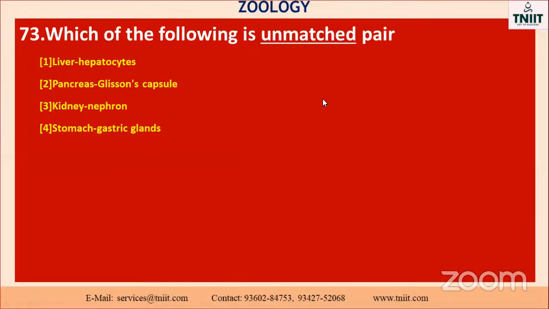So which of the following is an unmatched pair? Liver, hepatocytes; pancreas, Glisson's capsule; kidney, nephron; stomach, gastric glands. Hepatocytes, where is it present? Pancreas, Glisson's capsule, kidney, nephron, already on our board. I think the option is which one? Stomach, gastric gland, yes. Kidney, nephron. Hepatocytes, where will it be present, my dear students? It is present in the liver. So unmatched, which one? A only.